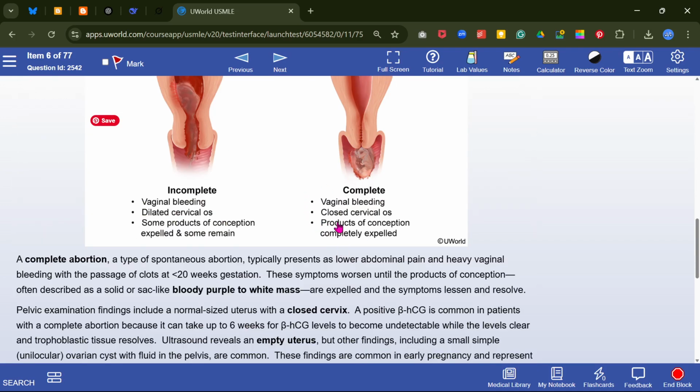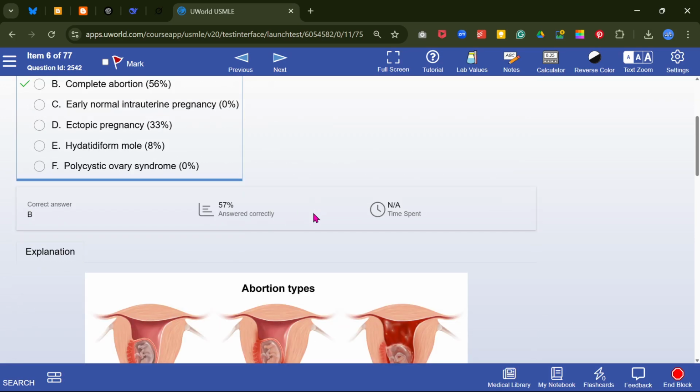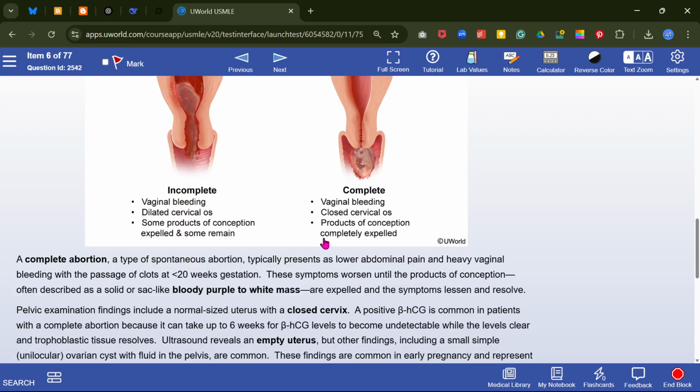Okay, vaginal bleeding, closed cervical os, and products of conception completely expelled. That's why, on transvaginal ultrasound, no intrauterine gestational sac, it looks like complete abortion. Look at this picture. This is complete. There is vaginal bleeding, closed cervical os, and product of conception completely expelled.